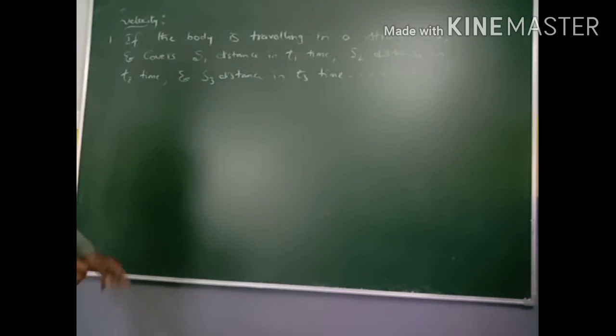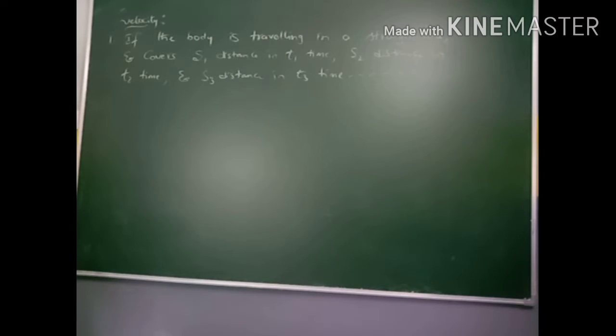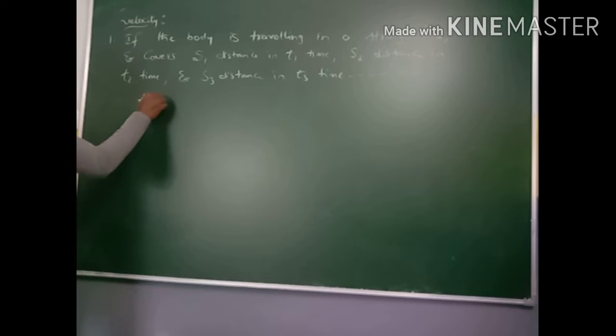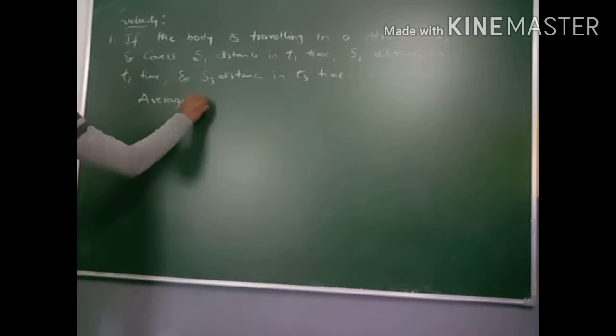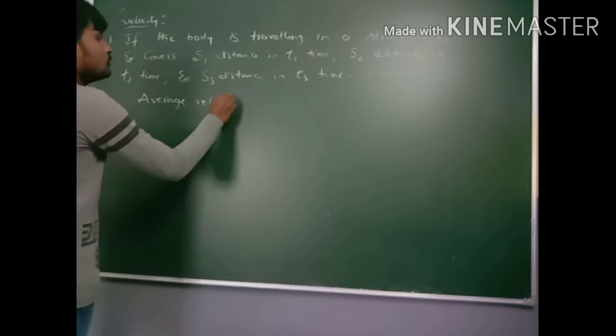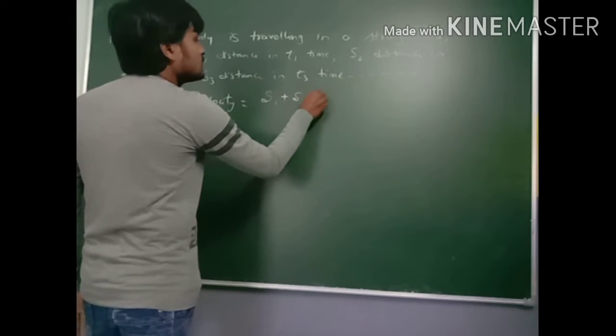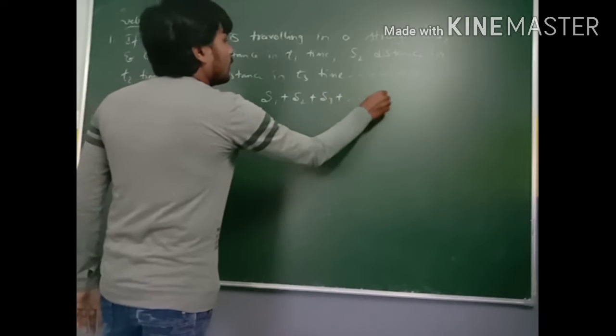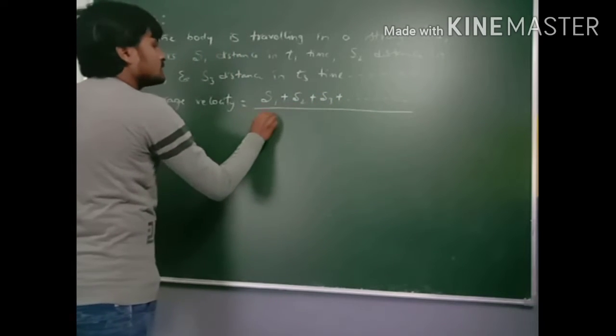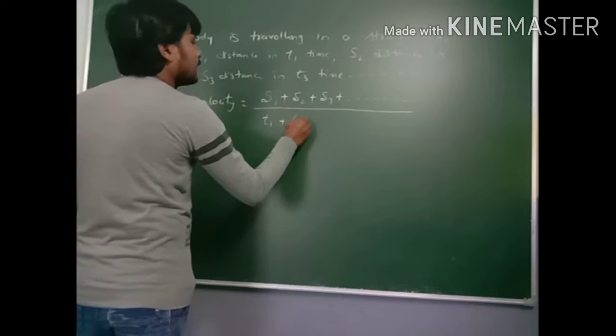If the body is traveling in a straight line and covers the distance S1 in time T1, S2 in T2, and S3 in T3, then the average velocity is equal to the sum of all the distances by the sum of all the time taken.